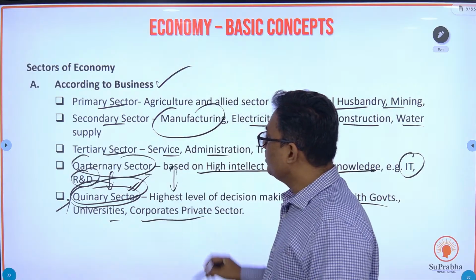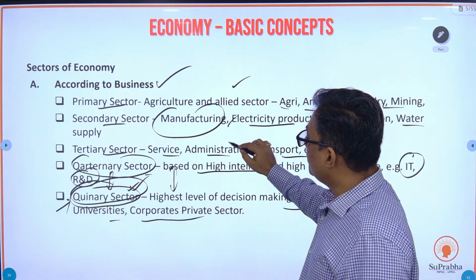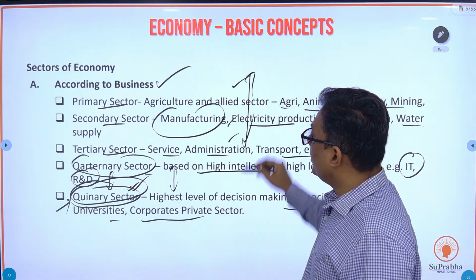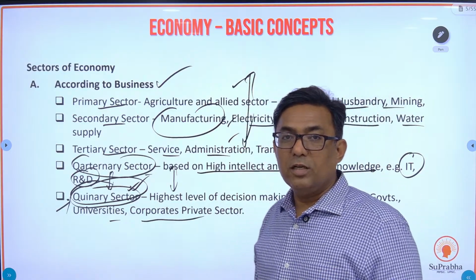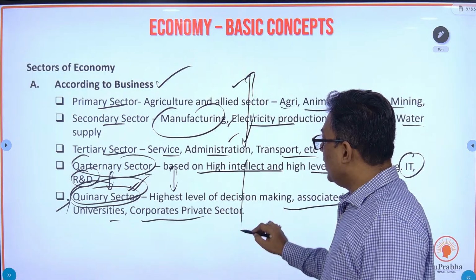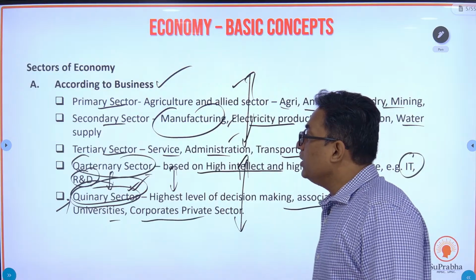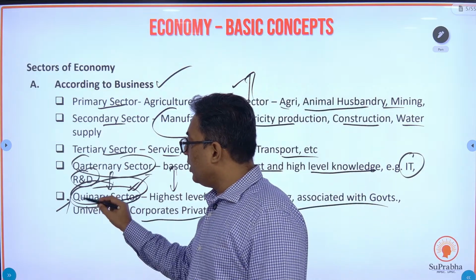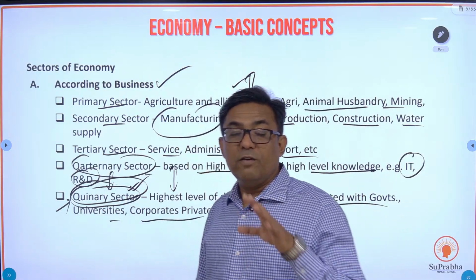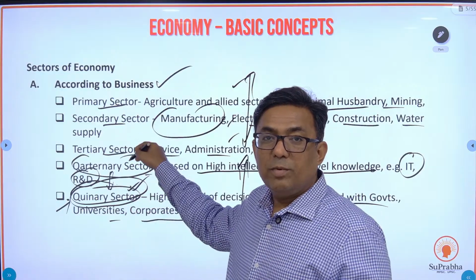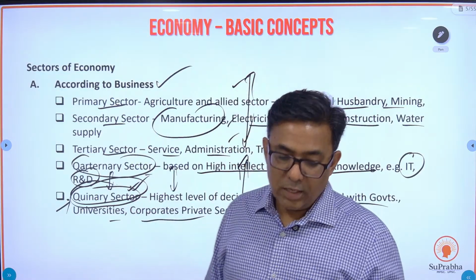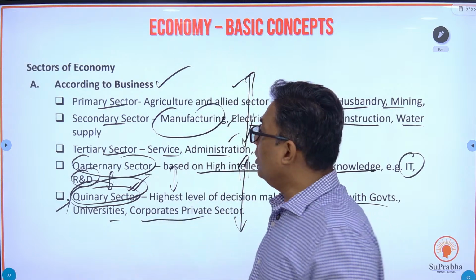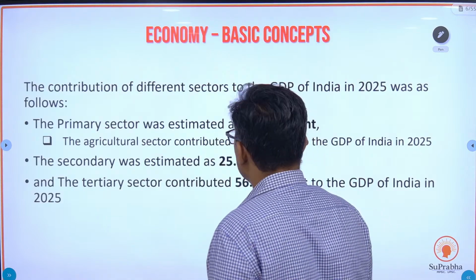Quaternary and quinary. Primary, secondary and tertiary are the basic three sectors which will define your GDP, the national income. But you also have the quaternary and quinary sector. Whatever happens in the quaternary and quinary sector definitely affects the rest of the three industries. Fine. So these are the different sectors according to business.